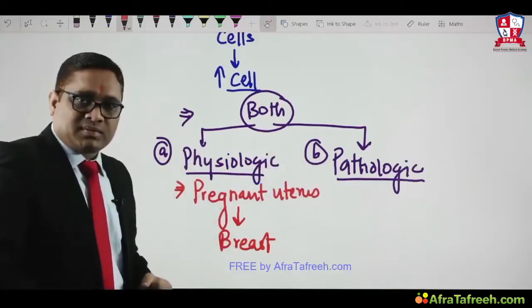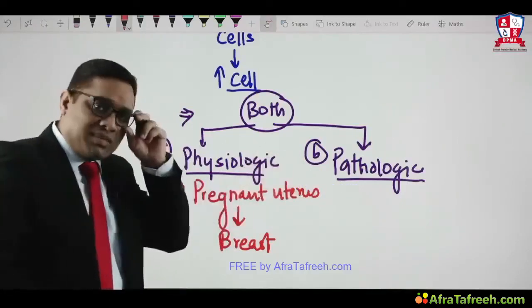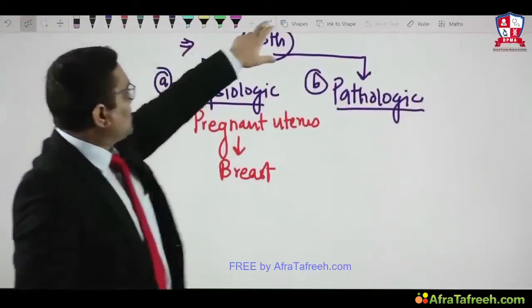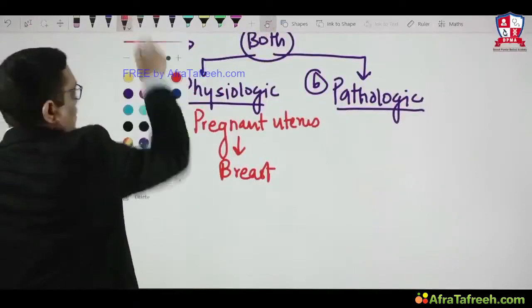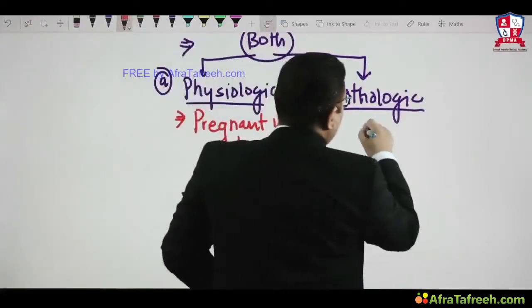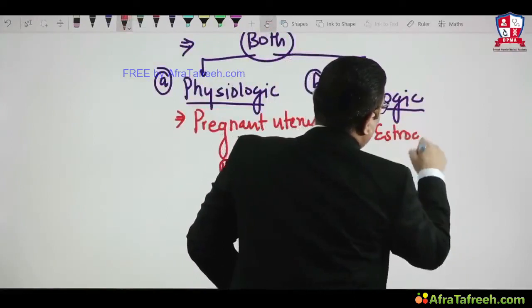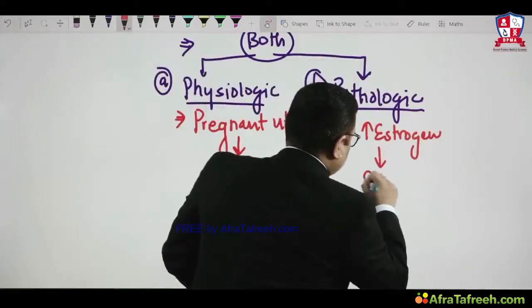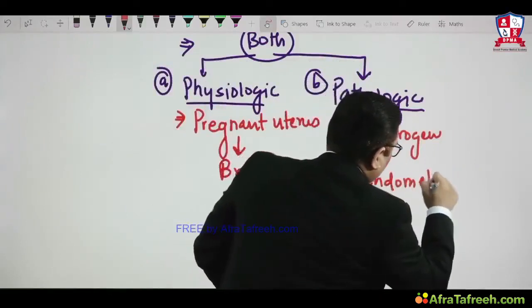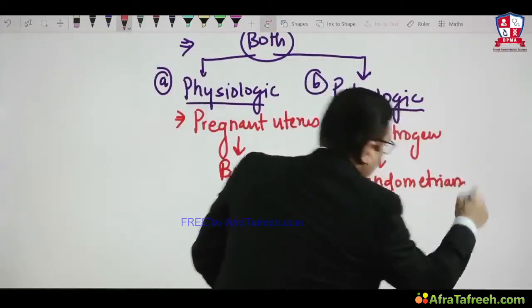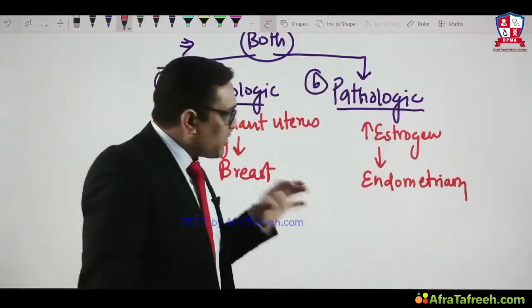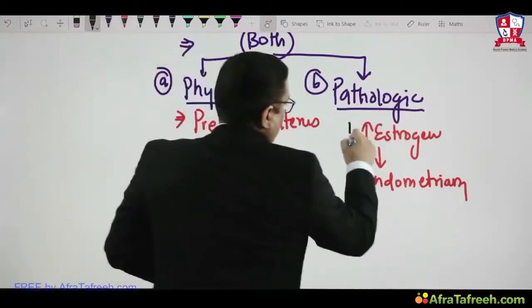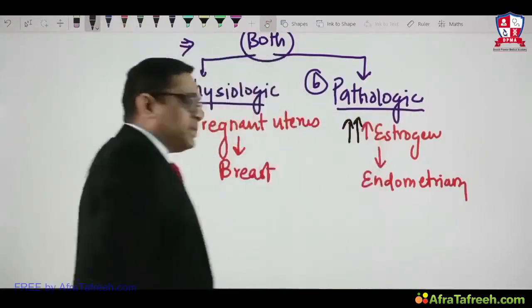Pathologic hyperplasia. What is example of pathologic hyperplasia? When there is excessive stimuli from the hormones, for example, there is increased estrogen. Because of increased estrogenic hormone stimulation on the endometrium of the uterus, this estrogen will be increased.